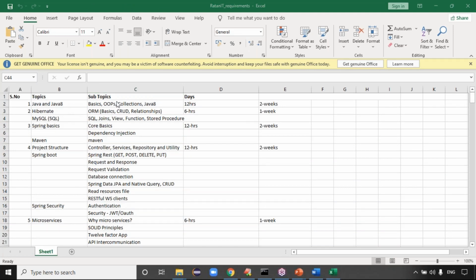Java 8 features. This is the way we prepare the schedule for those guys. Actually, they will not take the complete core Java. They will take just Java basics and Java 8 features, which takes about 12 hours. Hibernate 6 hours, Spring Basics 12 hours, Project Structure 12 hours, Spring Boot all the classes. Microservices 6 hours. Only the project related information needed to build an application, we will teach that extent.